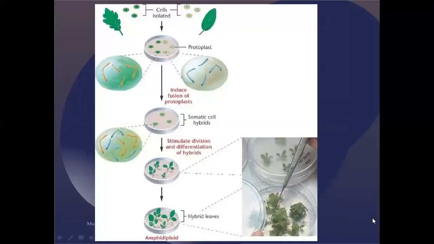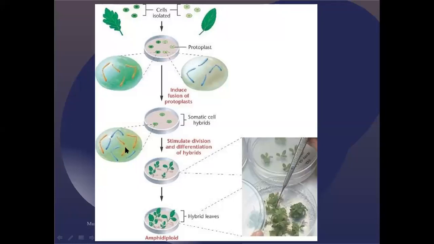So we'll see how this process has been carried out here. The cells are isolated, so the protoplast has been removed. These are the two different cells that we have to fuse. We are going to add them into the culture media, so the somatic hybrids will be prepared. Just see these chromosomes. These are the chromosomes of the first cell, and this is the chromosomes of the second cell.